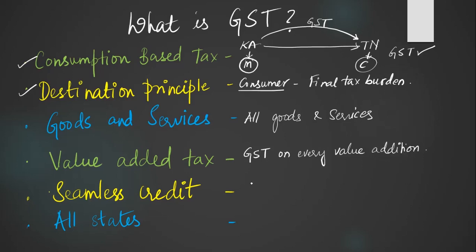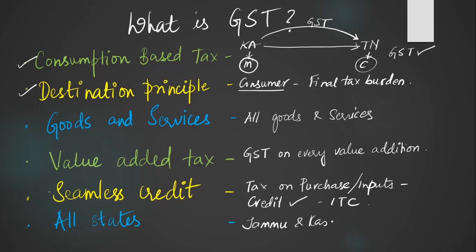Seamless credit. Whenever a person in the value chain purchases something and pays tax on the purchase, that is, tax on the inputs, he is eligible to get a credit of the tax that he has paid on such purchases. That is known as input tax credit. GST is levied on all states, including Jammu and Kashmir.